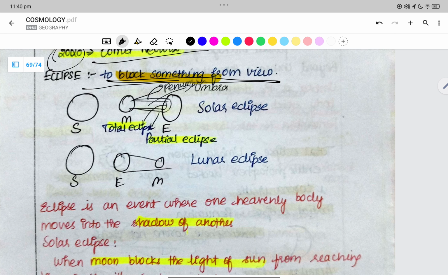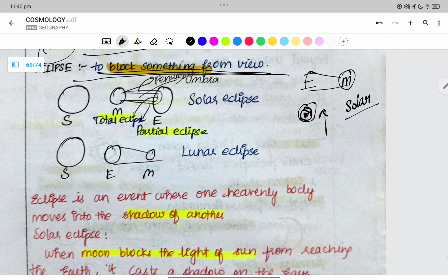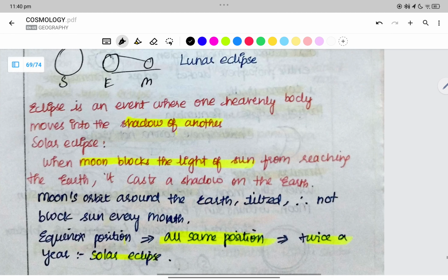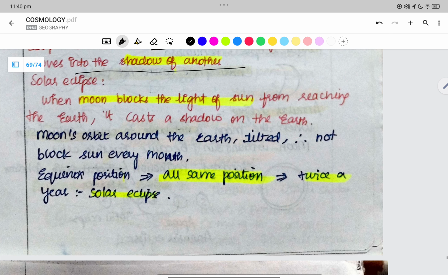An eclipse is to block something from view, right? When the earth's shadow falls on the moon, it is called a lunar eclipse, whereas when the sun is blocked by the moon, it is called a solar eclipse. When the moon's shadow is cast over the sun and the earth, the umbra is the central region, with the penumbra surrounding it.